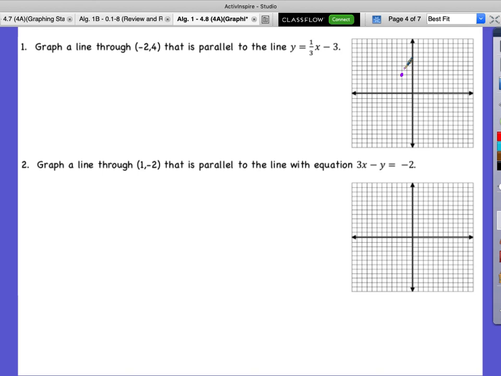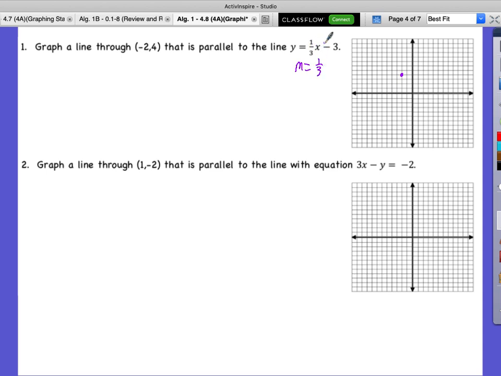Now, once we have a starting point, whether that's our y-intercept or any point, we can move from there, but what do we have to use to move from there? Slope. Do we know the slope of this graph? Or were we told graph a line through the point with a given slope? No. What we were told is parallel to this line. What do we know about parallel lines? They have the same slope. Do we know the slope of this line? What is the slope of this line?